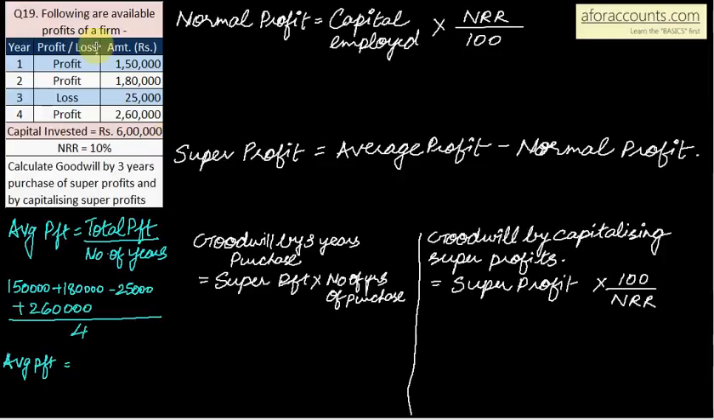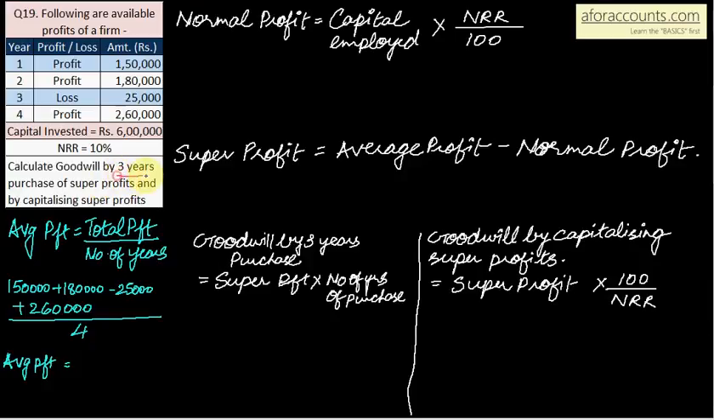Next question. Following are the available profits of a firm for 4 years: profit, loss and profit. Capital invested is 6 lakhs. Normal rate of return (NRR) is 10%. Calculate goodwill by 3 years purchase of super profits. So 3 years purchase is also given to us.